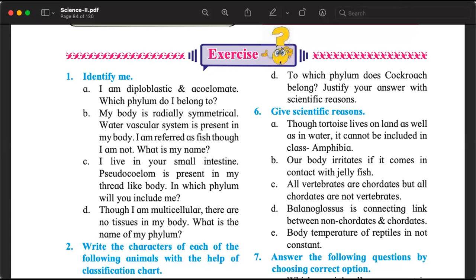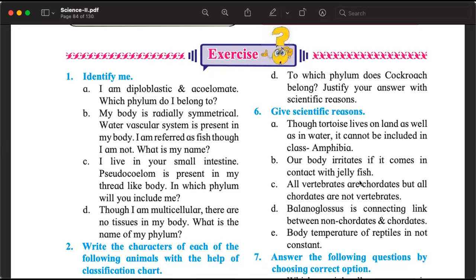Yes, it belongs to the phylum Arthropoda. And why? What is the one main thing that makes it an arthropod? It has jointed appendages. Excellent. Good class. Nothing more needs to be written. Cockroaches belong to the phylum Arthropoda because they have jointed appendages. Enough. The answer is complete. So we can answer that question also.